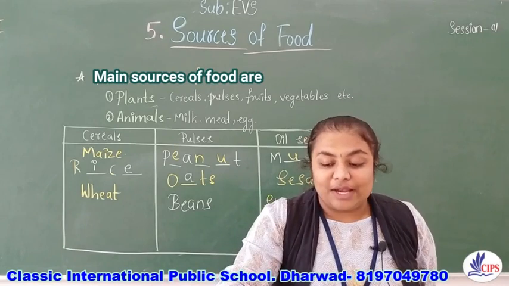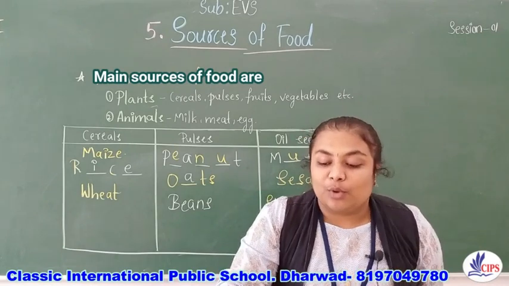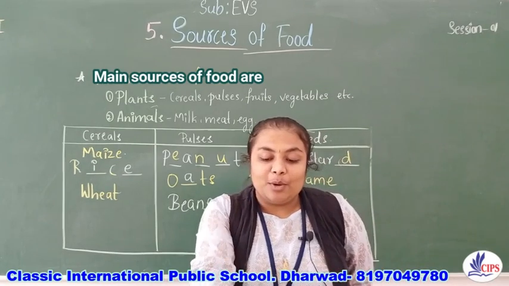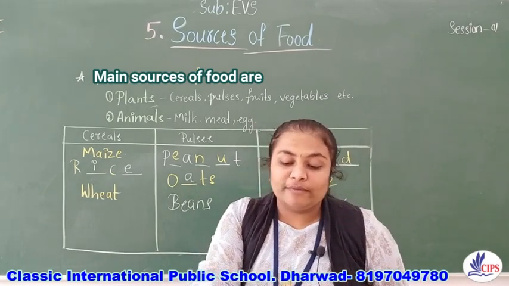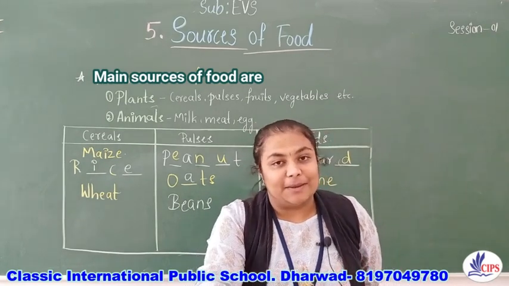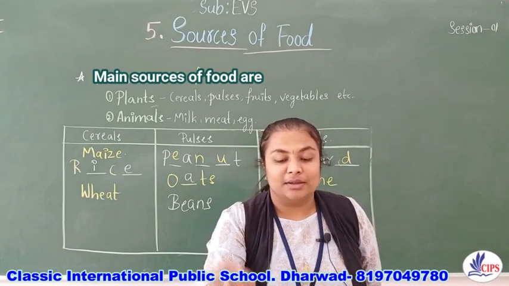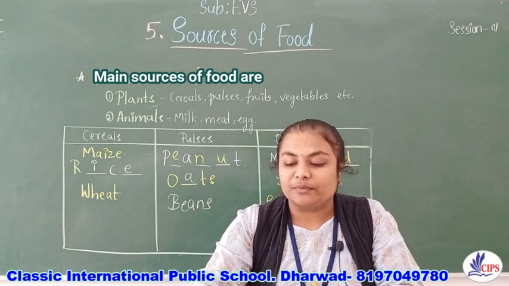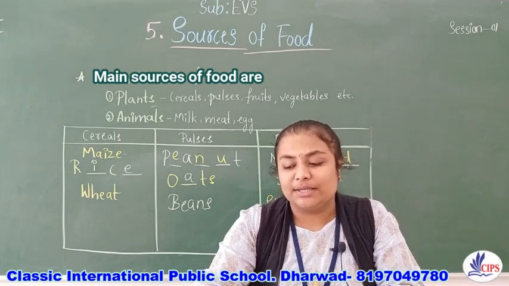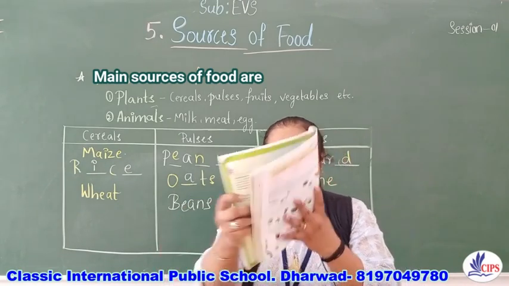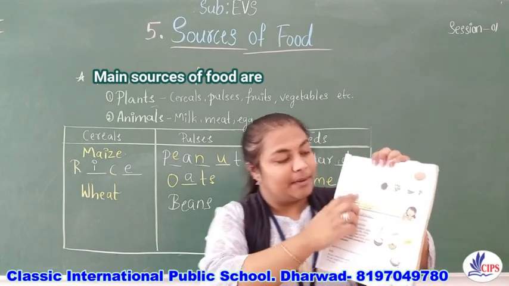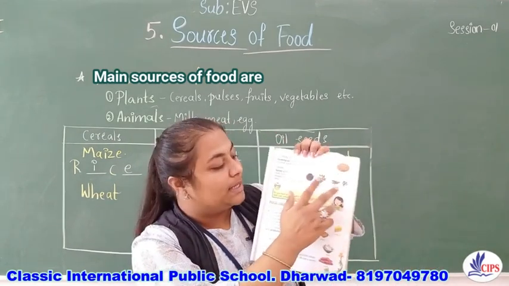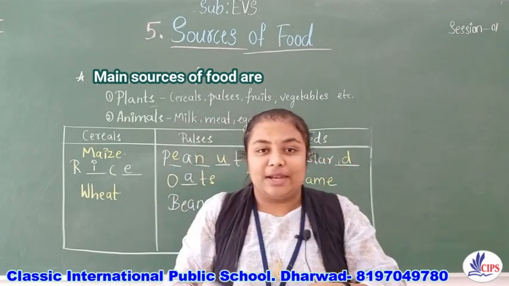Spices add flavor to our food. Some common spices are pepper, cardamom, chili, clove, cumin and fennel. You can see the pictures there. These are the spices, they give the flavor.